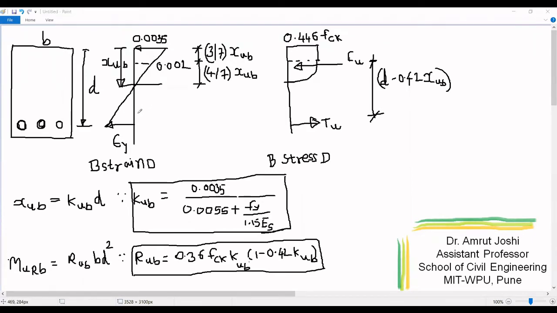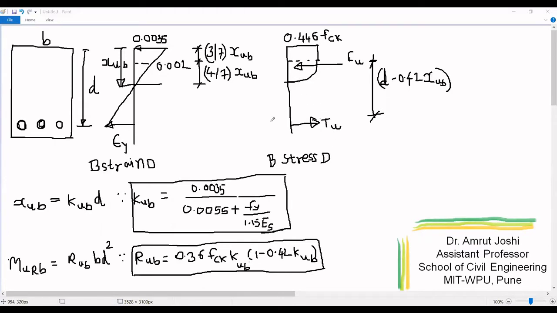So this is the bending strain distribution diagram for a balanced section at failure. The position of the neutral axis from the extreme compression fibers at failure is denoted by the notation XUB. The value of strain equal to 0.002 occurs at a distance of 3/7 XUB from the extreme compression fibers. From this, we had also drawn the corresponding bending stress distribution diagram.